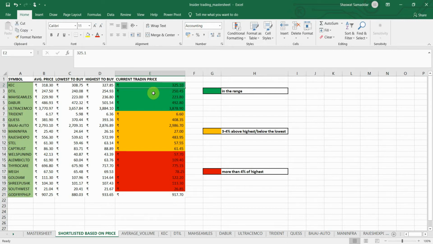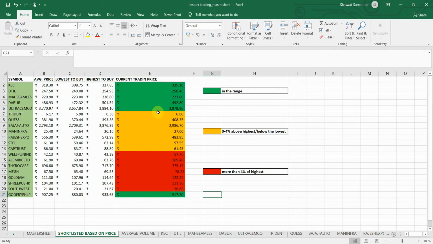Okay, sorry. So now the analysis for this particular stock has been done. Let me just quickly tell you why these yellow and green fills have been applied.